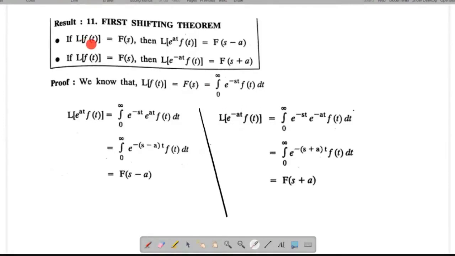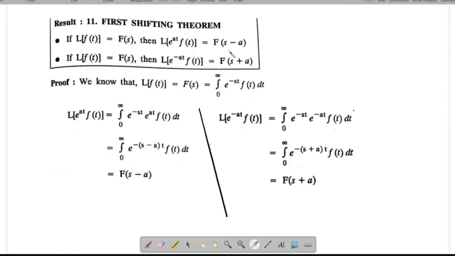If L of f of t equals F of s, then L of e power at into f of t. Here we have taken a single function, but here we have taken the multiplication of two functions, right? That means if you multiply f of t by e power at, the Laplace transform comes like this.